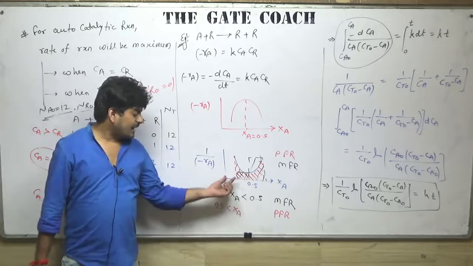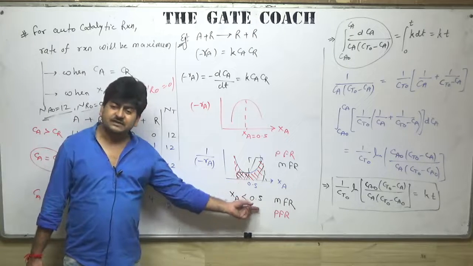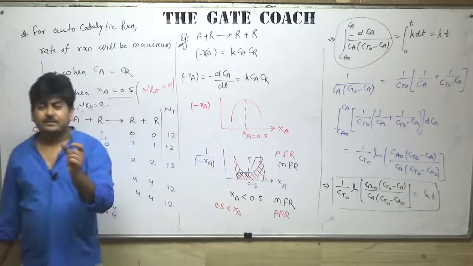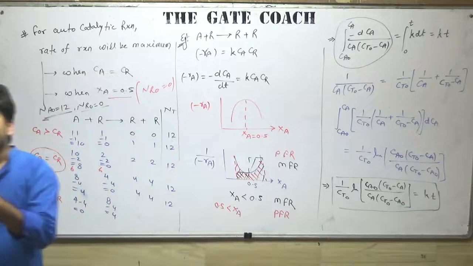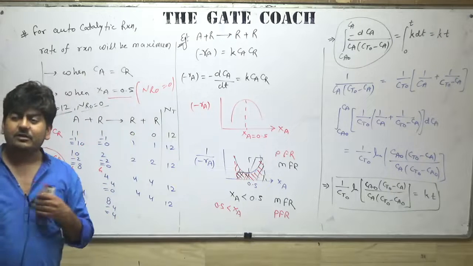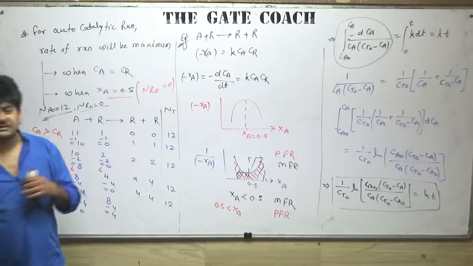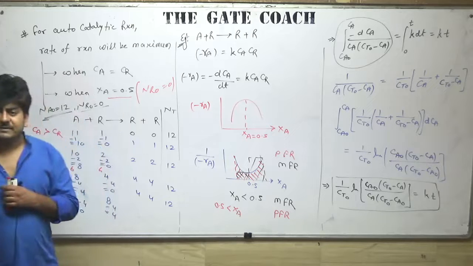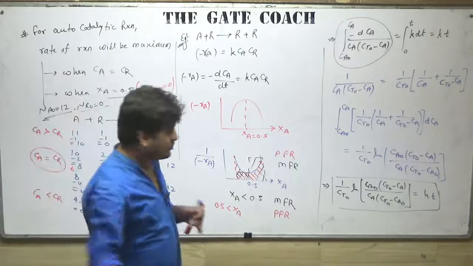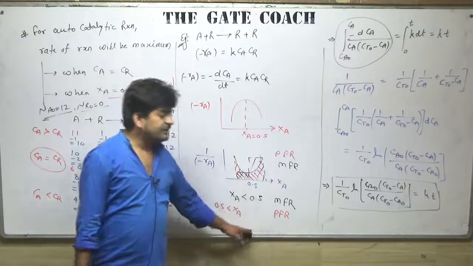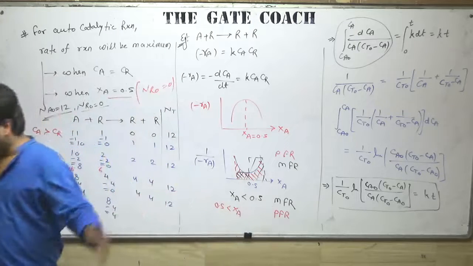We will use MFR to achieve 50% conversion, and after that we will use PFR to achieve the remaining conversion, to increase the overall conversion from 50% to 80% or 75%, whatever is required. That's how we will use MFR followed by PFR.